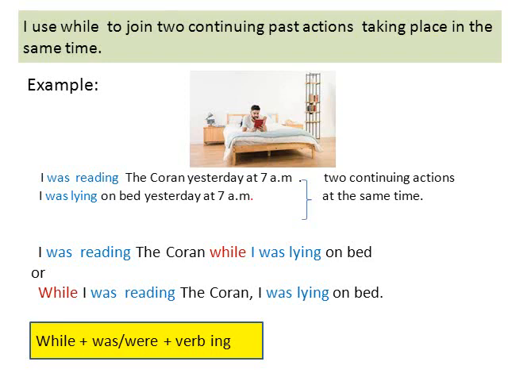So I want to join the two sentences. I use while. I say I was reading the Quran while I was lying on bed, or while I was reading the Quran I was lying on bed. After while I write was or were plus verb plus ing.